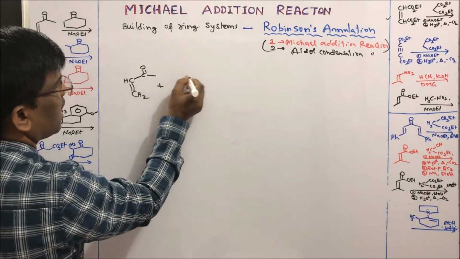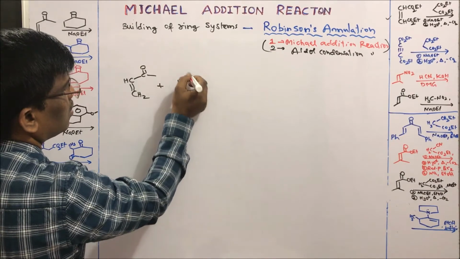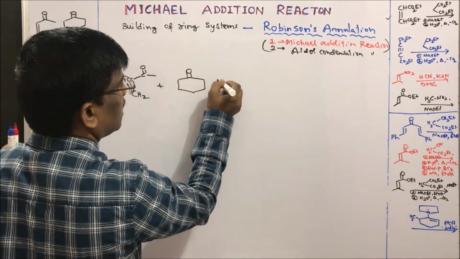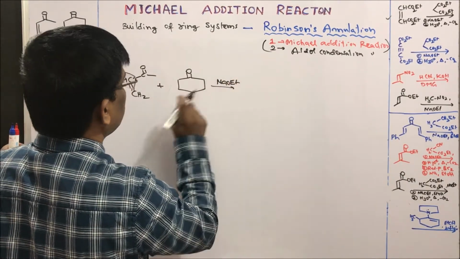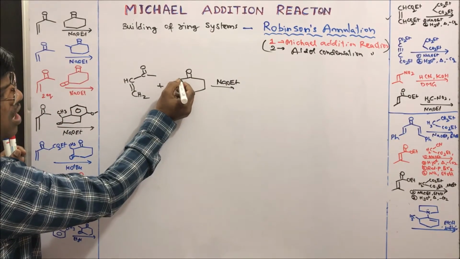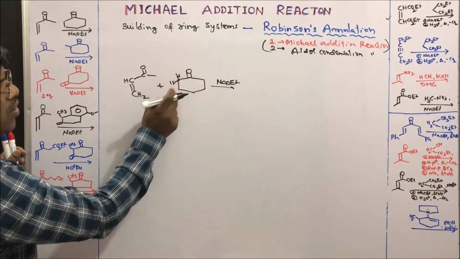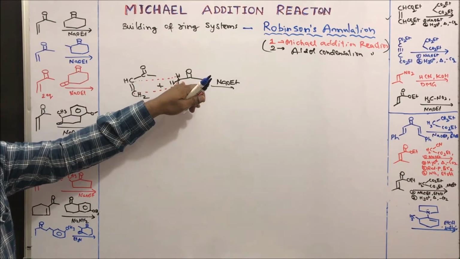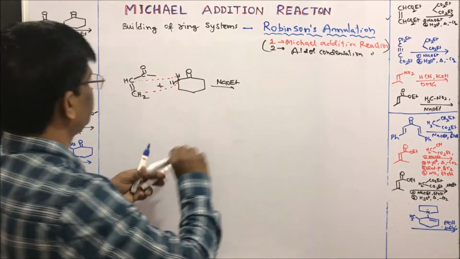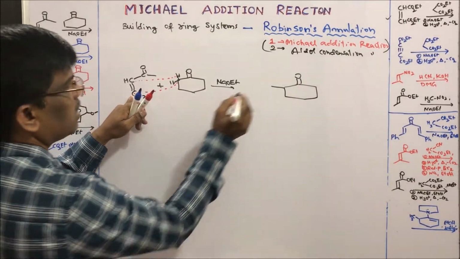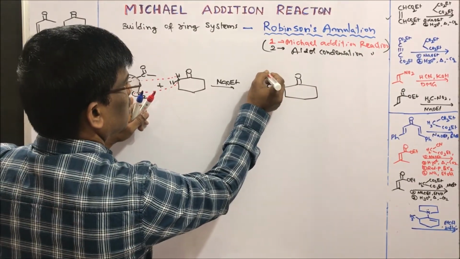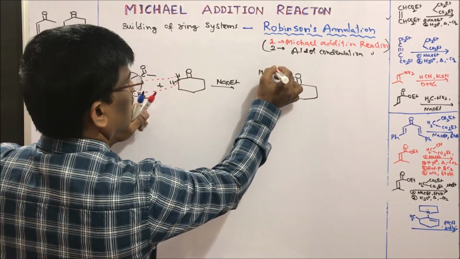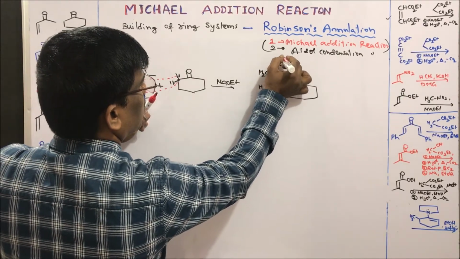Let us take methyl vinyl ketone. When I treat it with cyclohexanone in presence of base, let us take sodium ethoxide, it is going to abstract this proton. It is going to act as the donor carbon of this active methylene compound to give this carbon, single bond, and now CH2, it is going to be a double bond.